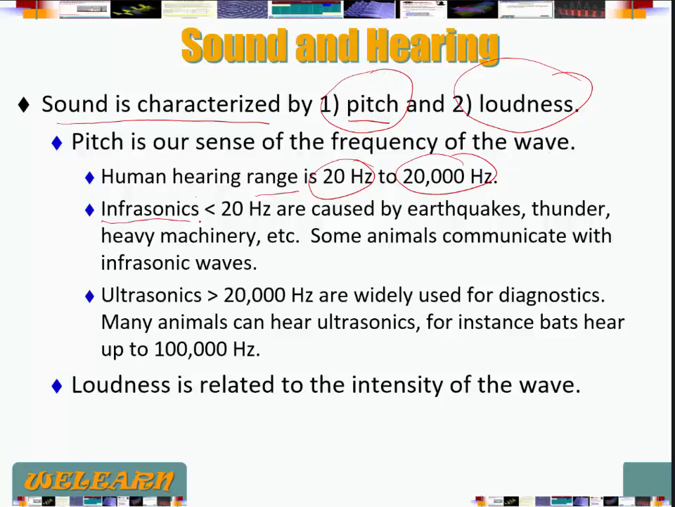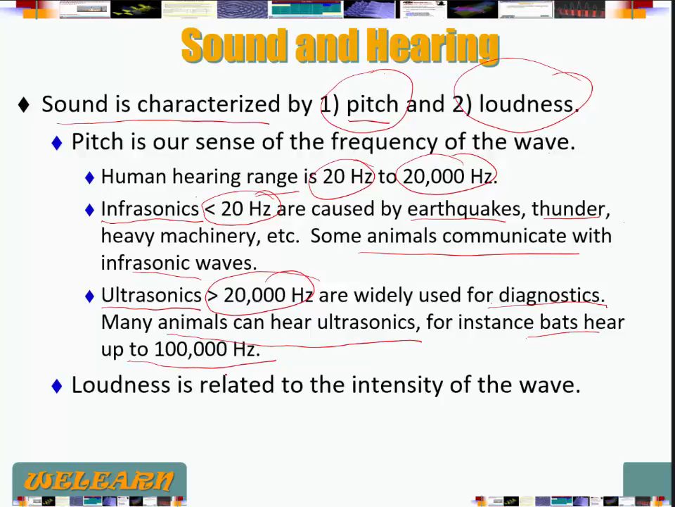We call infrasonic frequencies those that are below 20 Hz. These are the frequencies that are caused by earthquakes, thunder, heavy machinery, and some animals communicate with them, like elephants. Ultrasonics are frequencies that are higher than 20,000 Hz. They are used for medical diagnostics, and some animals also can hear ultrasonics. Bats, for example, can hear up to 100,000 Hz.